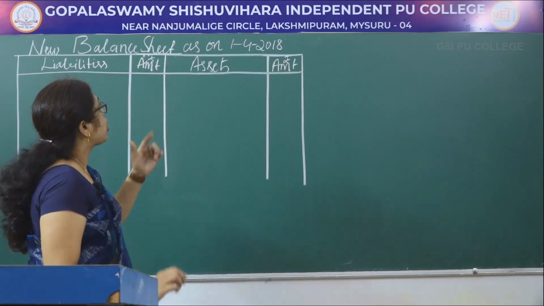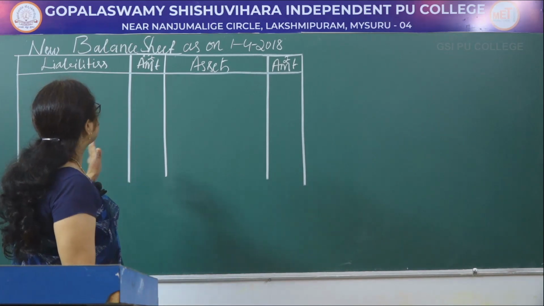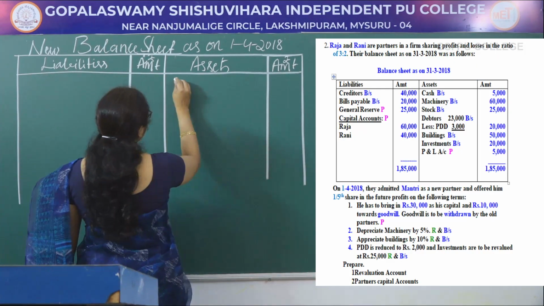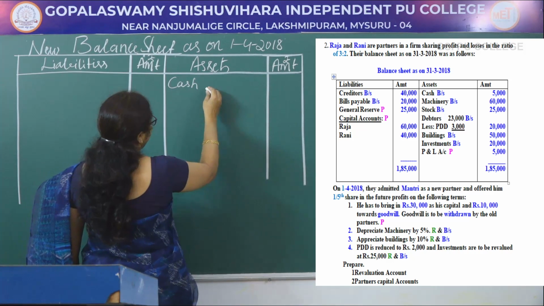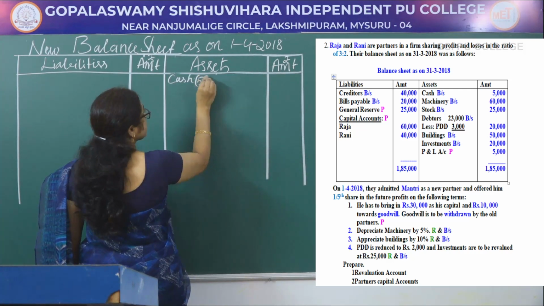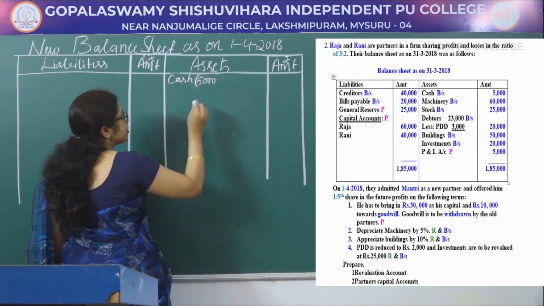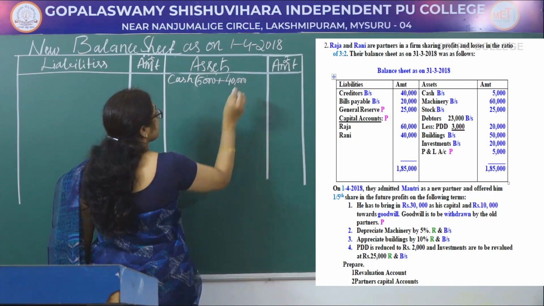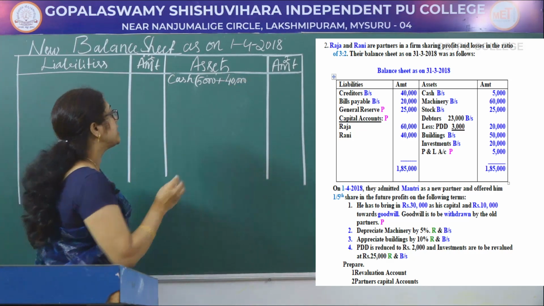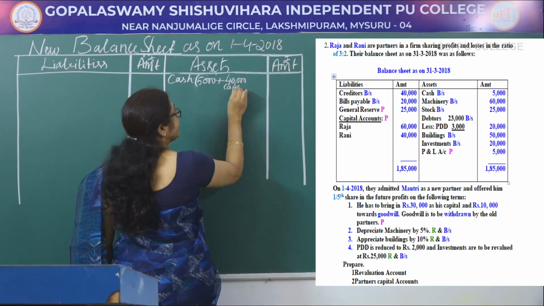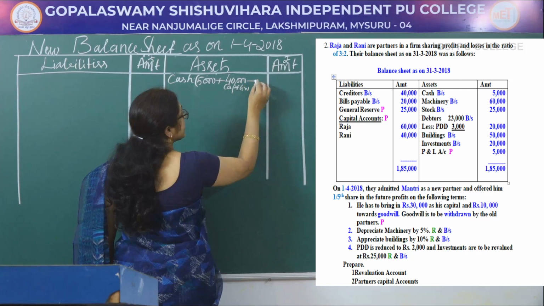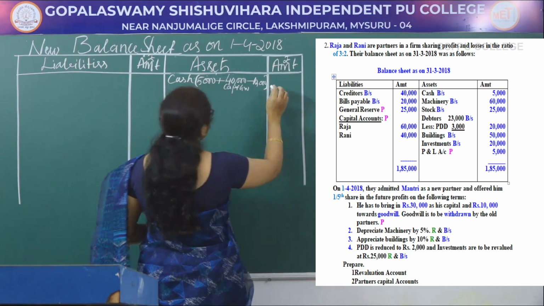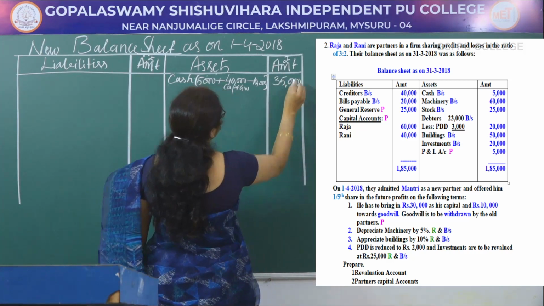The new balance sheet as on 1/4/2018, liabilities, amount, assets, amount. Now you see the old balance sheet. First item on the asset side is cash. Cash given in the balance sheet is 5,000, plus the current year 40,000 brought by the new partner Mantri in the form of capital and goodwill, minus 10,000 goodwill withdrawn by the old partners, it comes to 35,000.